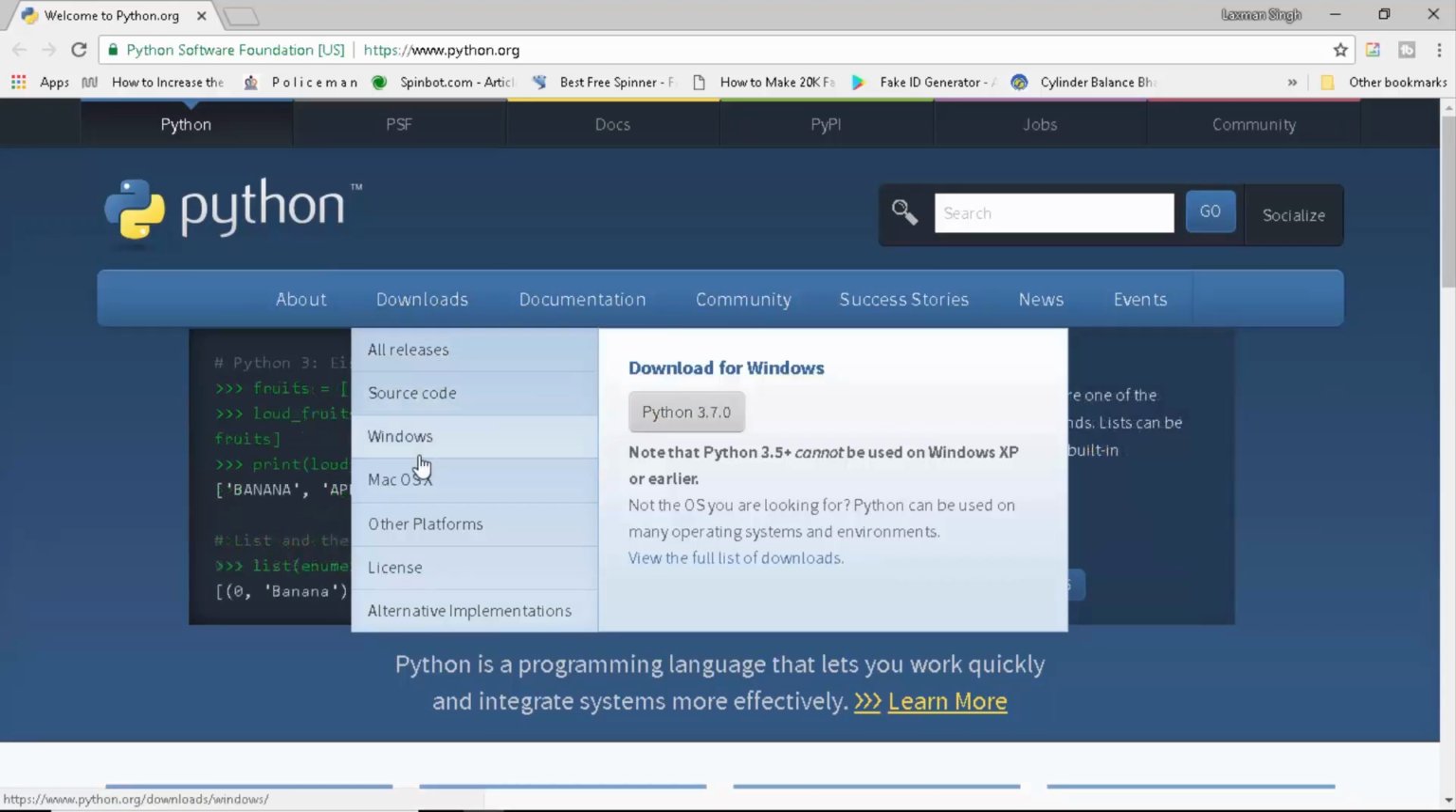Now if you are a different user, like macOS, you can click on macOS, and if you're a Windows user, you can go ahead and click on all releases. It's going to detect it all. If you want the source code of Python, which is completely open source, you can also click there.